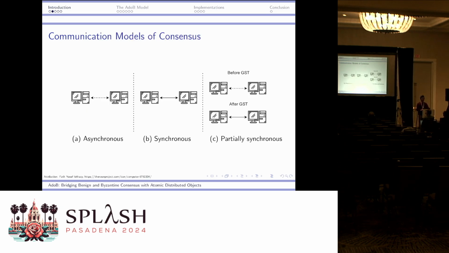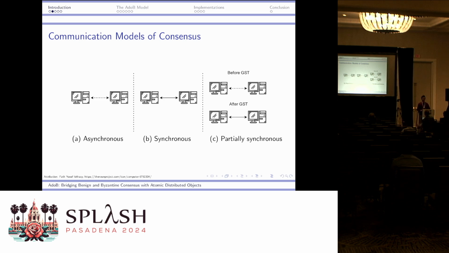Now, in any distributed system, you need to rely on a certain communication model to make progress. And in the field of consensus, there are three kinds of commonly used communication models. The first one is asynchronous, which says messages can take arbitrarily long to arrive. The second one is synchronous, which says messages must arrive within a certain bound. This is an easy model, but it's too strong.